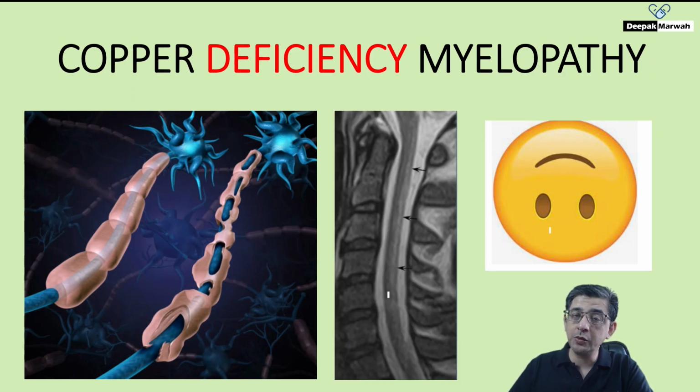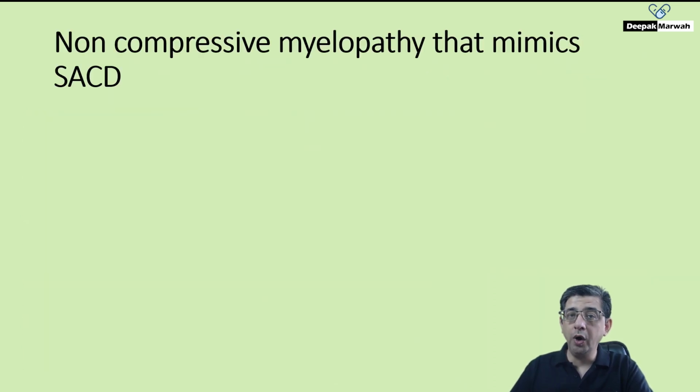If you run an MRI spine on these patients, the manifestations on T2 images would be hyperintense signals, mainly in the cervical and the thoracic part of the spinal cord. So you can understand why these patients would be having spasticity, because the corticospinal pathway is getting affected. And because the dorsal column will be affected, there would be sensory ataxia. Very soon, I will list out the manifestations in sequence for this particular condition. But first, we need to understand the reasons behind development of this non-compressive myelopathy.